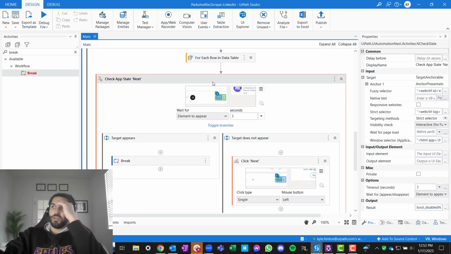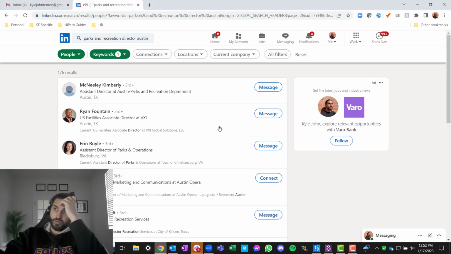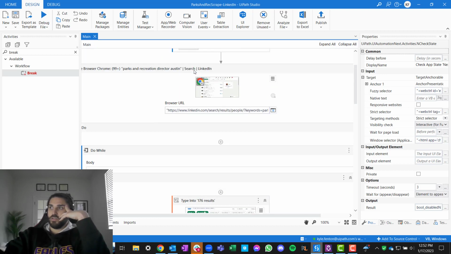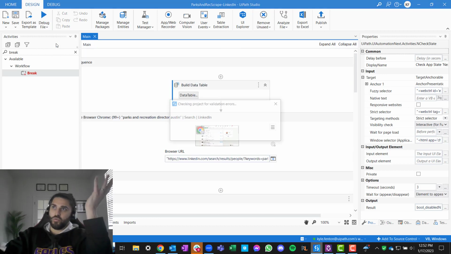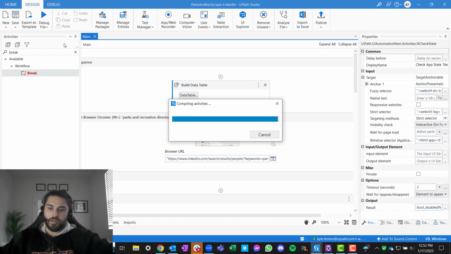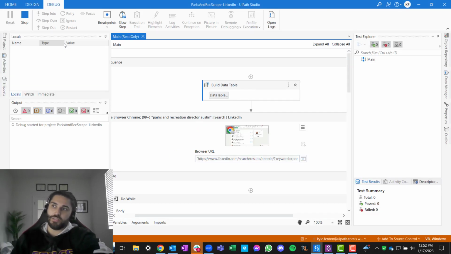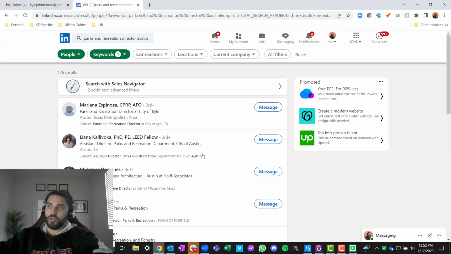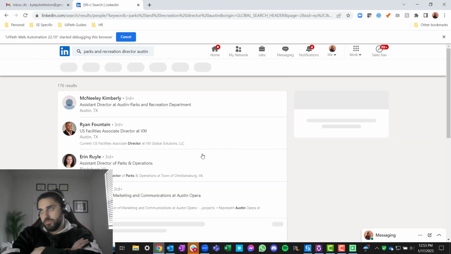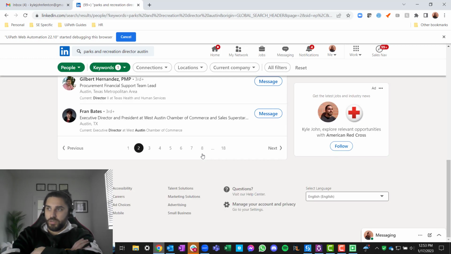Because if it does exist, because we're actually looking to see if the disabled button's there. If it's not disabled, we just keep moving on, right? Because that's how it worked the first time. Okay, so that should give us all the results. A little wonky, but even then, like I said, it's the importance of understanding how the data scraping and the data table extraction activity works, so in that way you can recreate it in scenarios like this. Yep, 1, 2, 3. Click. Send it down.